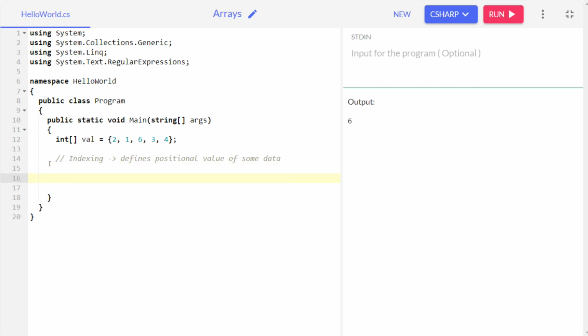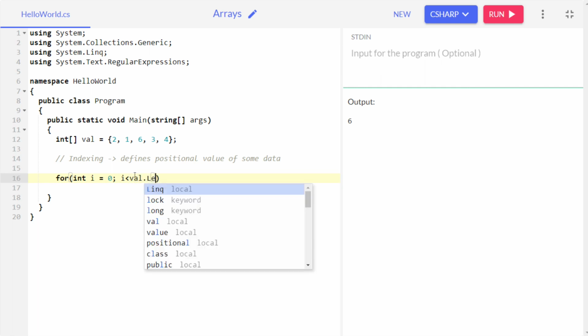Now let's say I want to print each and every element within this array. So what I'm going to do is, for int i equals 0, i less than equals, how many elements are there? 1, 2, 3, 4, 5, right? So I'm going to say less than val.length.